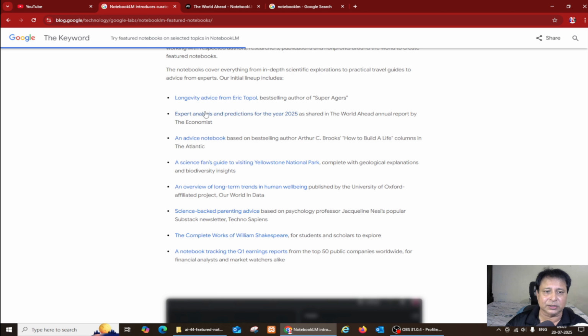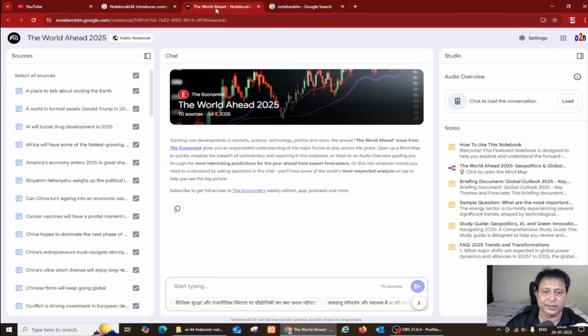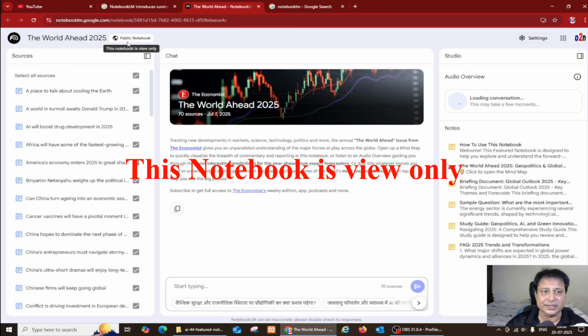Now let's first go to the second one, which is issued by the Economist. Here it is opened in the tab. You can see here, this is The World Ahead 2025. You can listen to the broadcast by loading it here. But you can notice that once it loads, a most important feature, joining this conversation, is not allowed here. And you can see here it says public notebook. This notebook is view only.